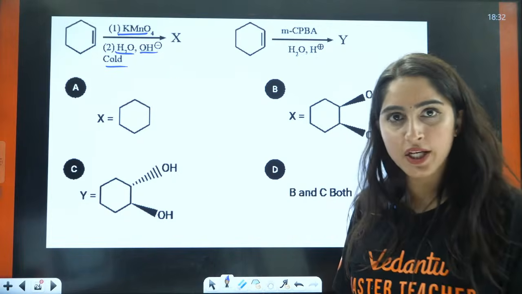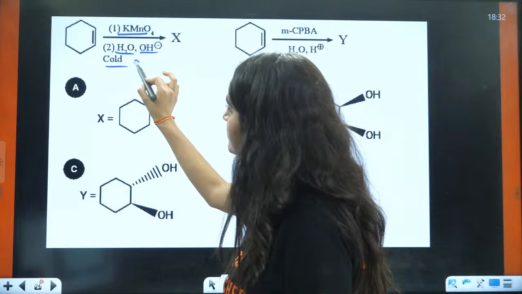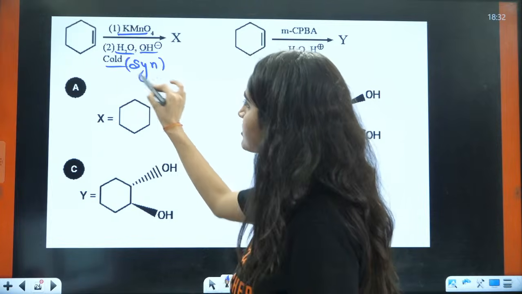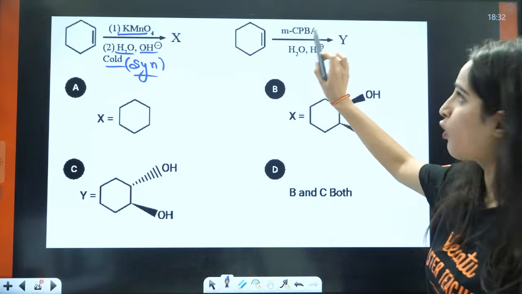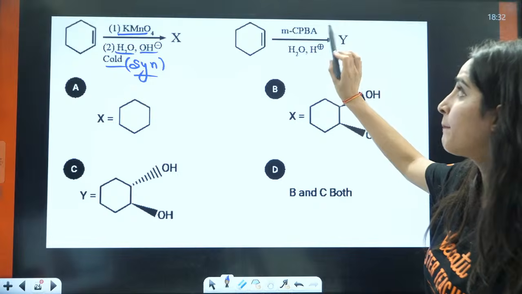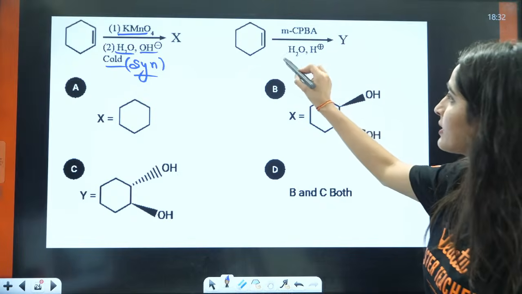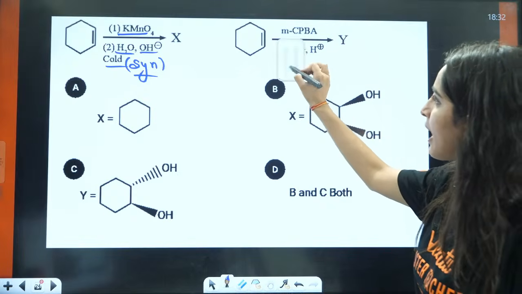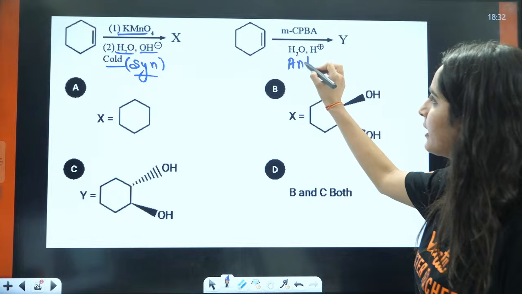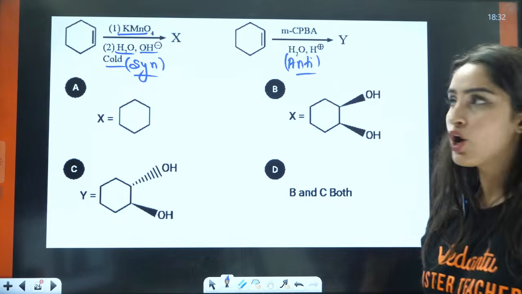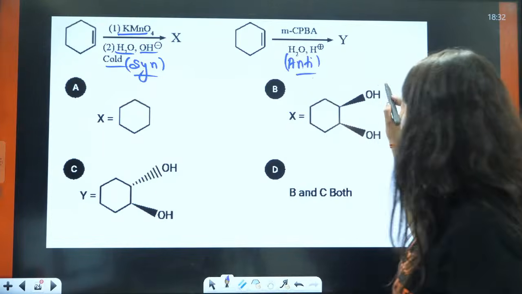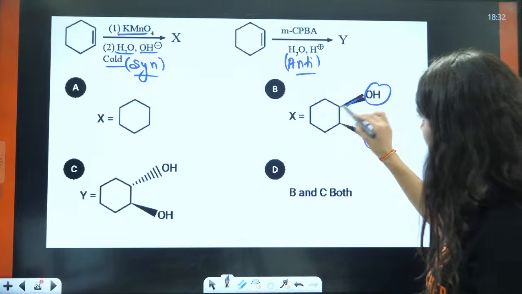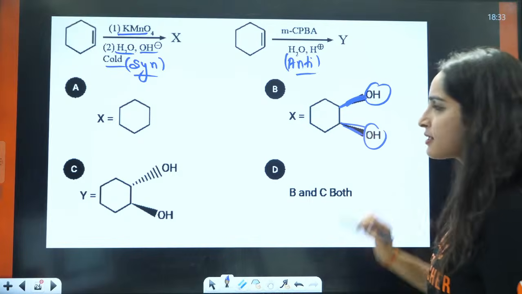2 OH will be attached here, right? But this is syn addition. If you talk about meta-chloroperbenzoic acid, in that case it is anti-addition, right? So that means this double bond will break, but in this case, you will have the syn product. Now both are on the same plane only. These are the syn product.